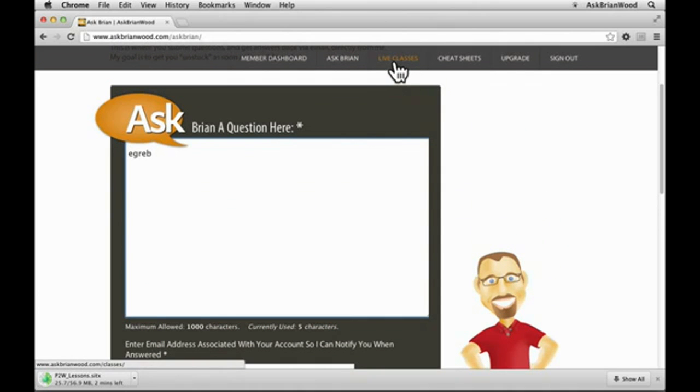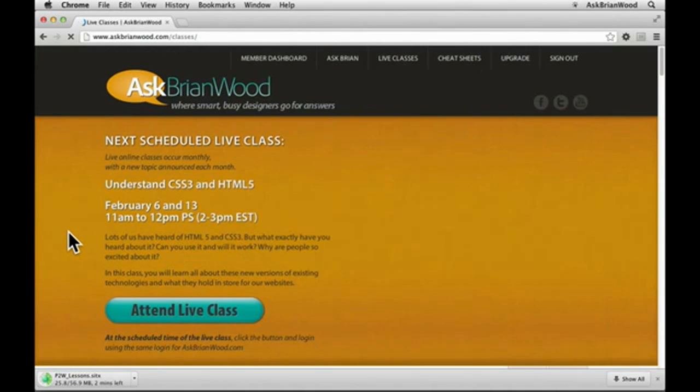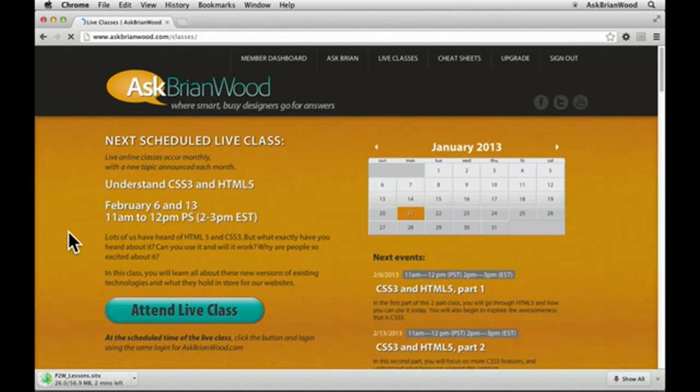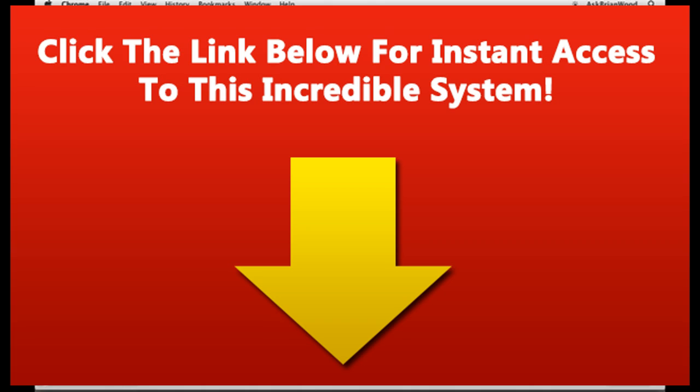The next category up top is live classes. We have scheduled live classes monthly. Currently we're in January, 2013, and we are going to be starting the classes in February. By the time you see this, it'll probably already be past February, but you can see on the left over here the category and what's going on, which class is going to happen next. On the right, you'll see a calendar, and you can click through to see all the different months and see the events happening.